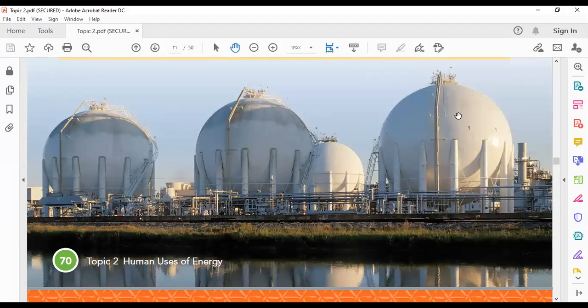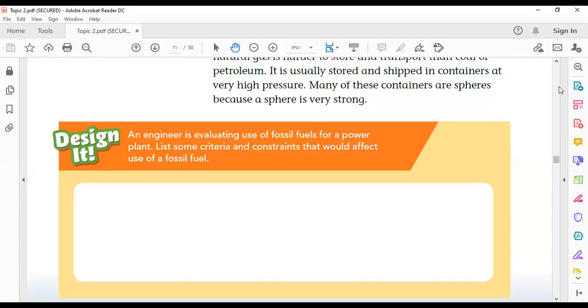Petroleum is a liquid. Coal is a solid. So to store petroleum and coal is much easier than storing natural gas, because it is a gas. Generally it is stored in containers like these, they are spherical. Look, they are spherical.